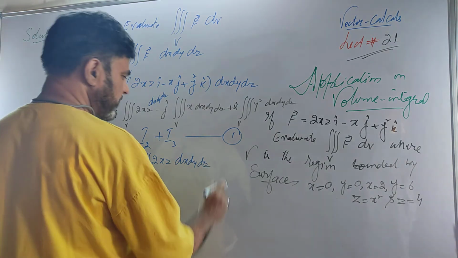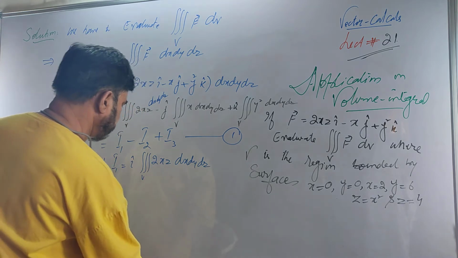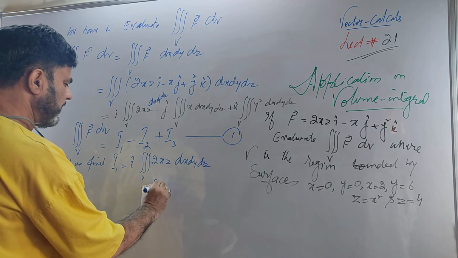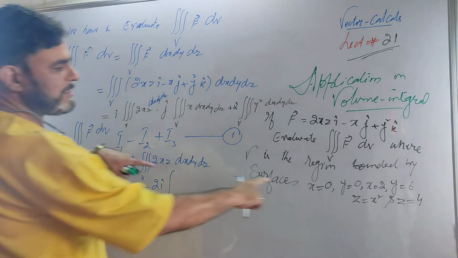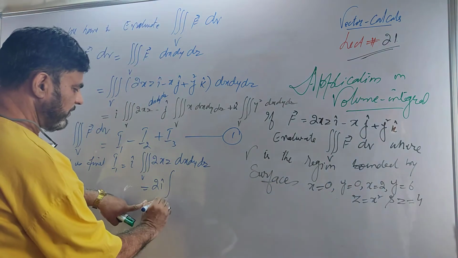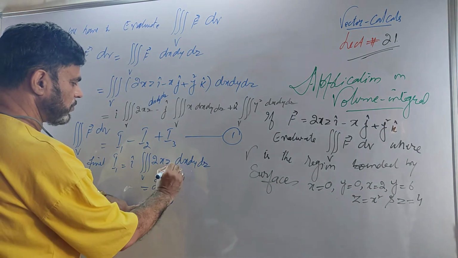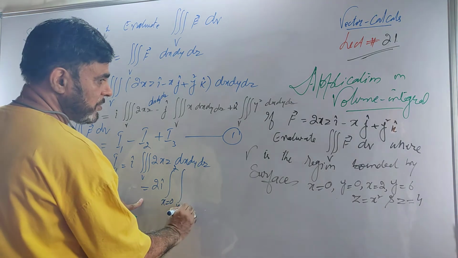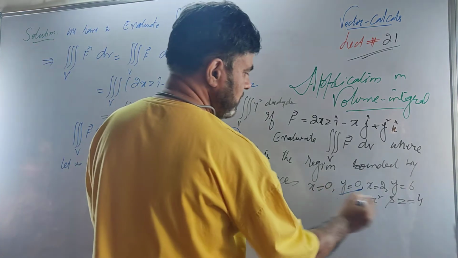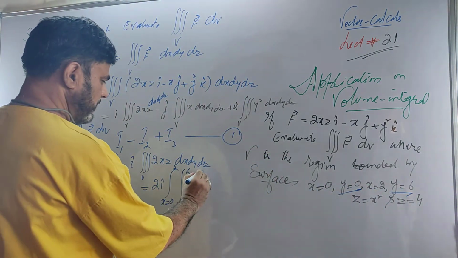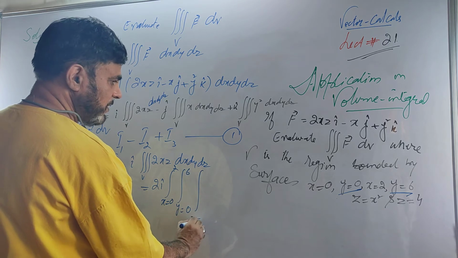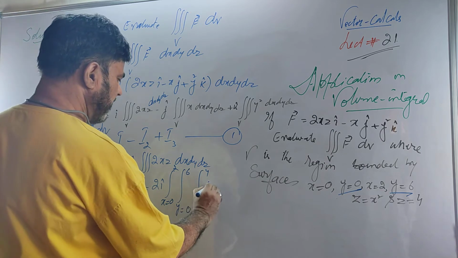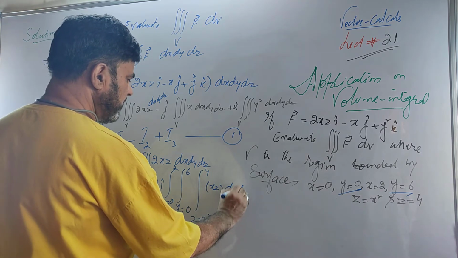Write the constant 2i out. Here x runs from 0 to 2, a constant range, y runs from 0 to 6, then z runs from x square to 4. Then it is xz dx dy dz.